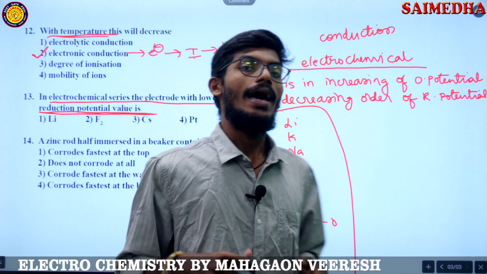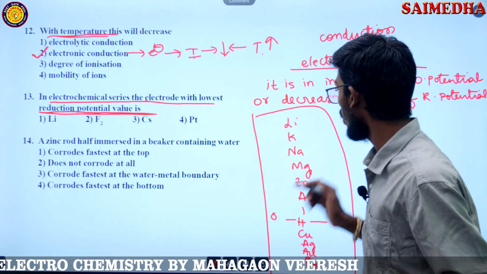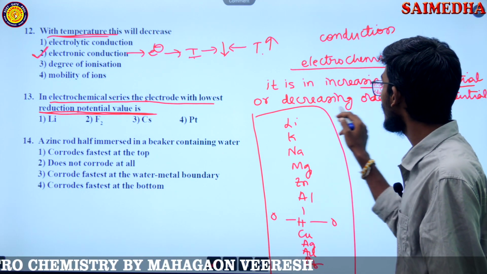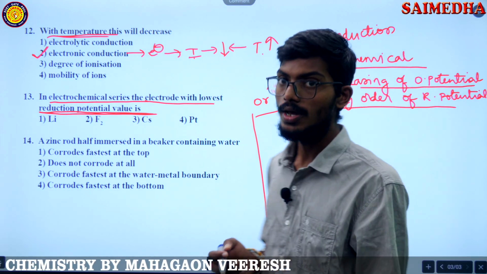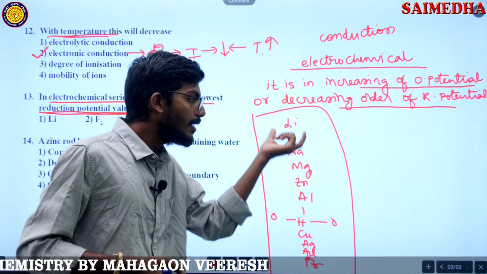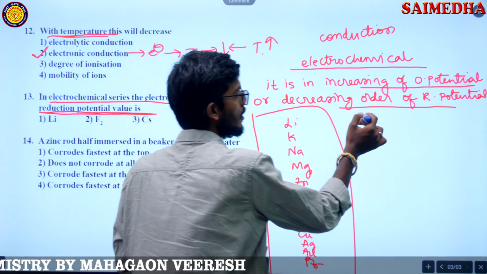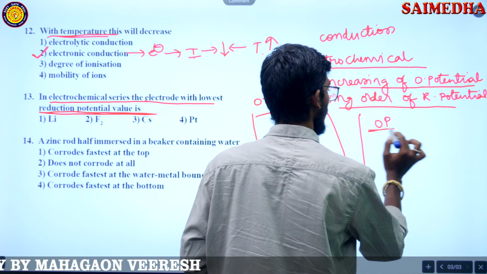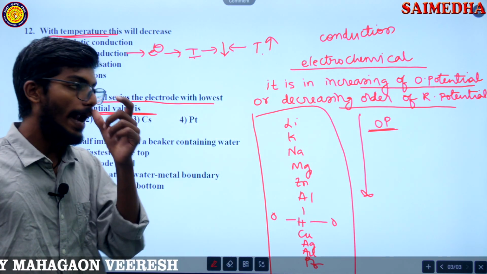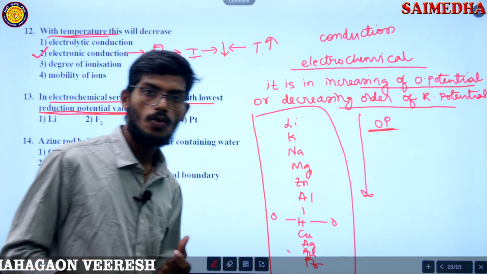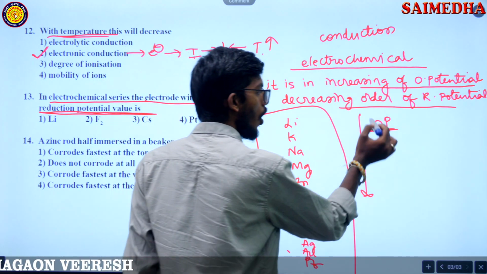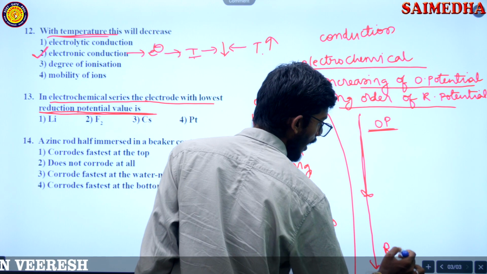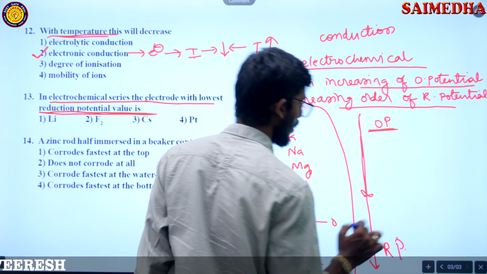Now the electrochemical series is in the order of increasing oxidation potential, or decreasing reduction potential. Now we know this is increasing order of oxidation potential. So here there is the highest oxidation potential, and when you go below, oxidation potential decreases, and there is the highest reduction potential.